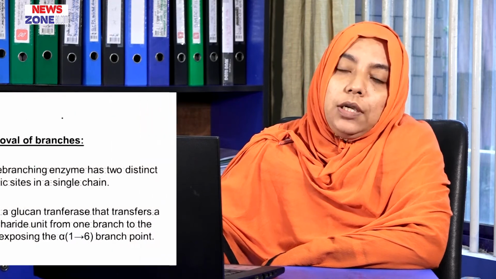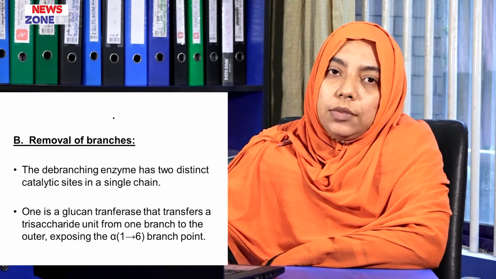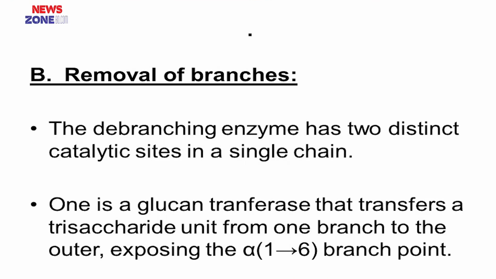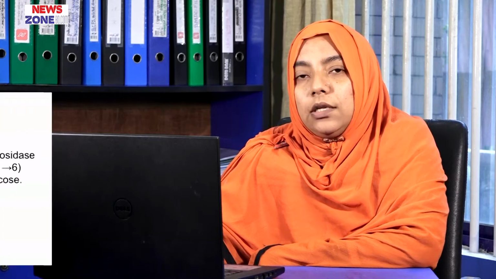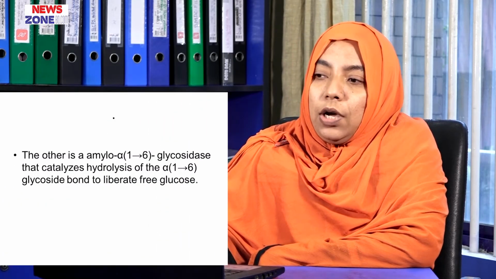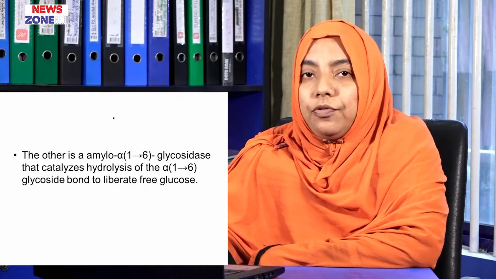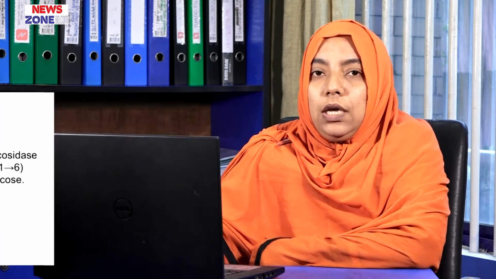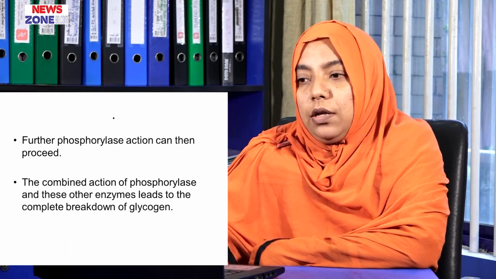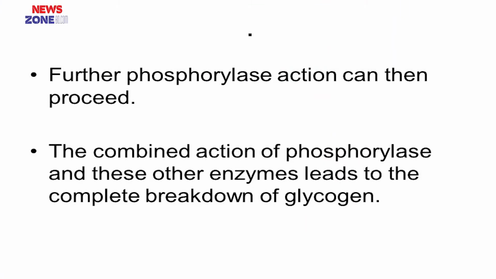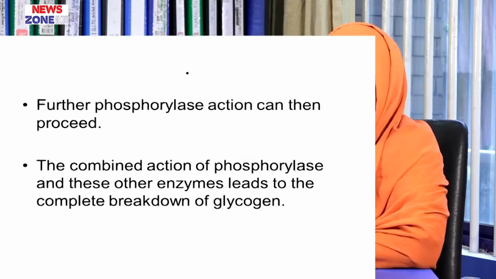Then comes the removal of the branches. The debranching enzyme has two distinct catalytic sites. One is glucan transferase. It transfers a trisaccharide unit from one chain to another chain, exposing the branch point, and the second is the amylo alpha-1,6 glucosidase that catalyzes the hydrolysis of the alpha-1,6 linked glycosidic bond to liberate free glucose. Then further phosphorylation occurs by the help of enzyme glycogen phosphorylase, and thus complete breakdown of the glycogen chain occurs.